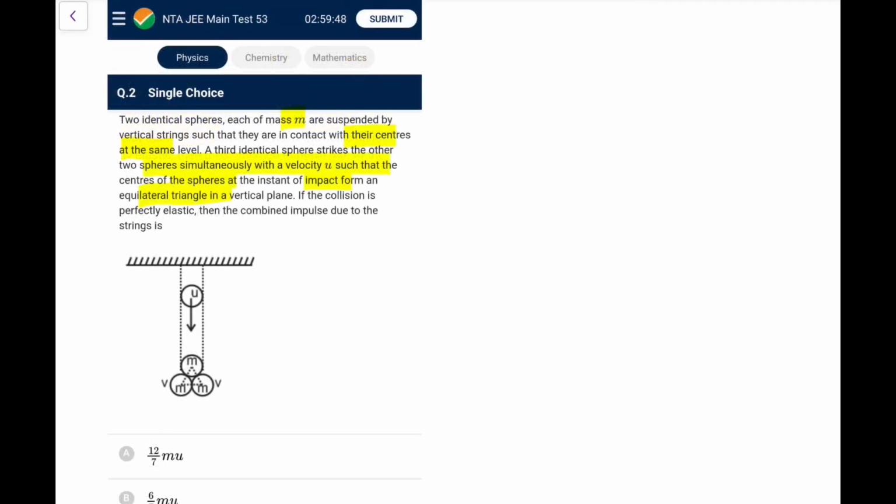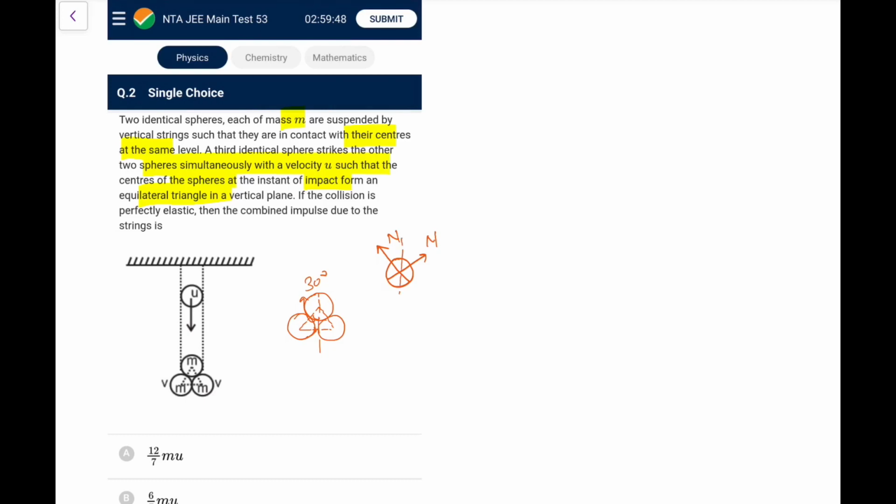Now, first of all, let me draw this diagram. The situation is, let's say this strikes. This is the first and this is the second one. They are touching actually. So they are forming an equilateral triangle. So this length is 2r, and from logic, I can say this angle will be 30 degrees. Now, on this top sphere, I can say this normal force will be like this, and this normal will be like this, and from symmetry I call it N and N.